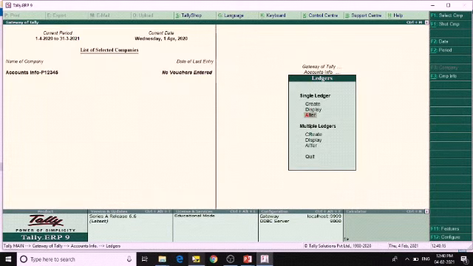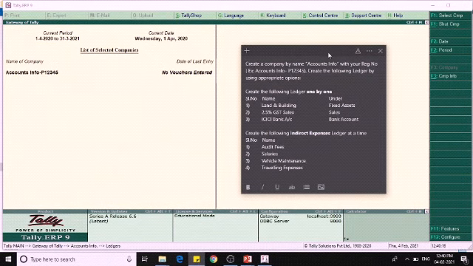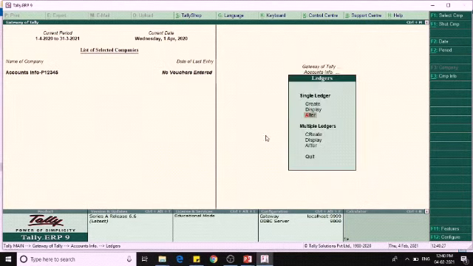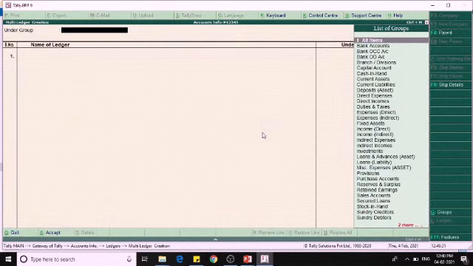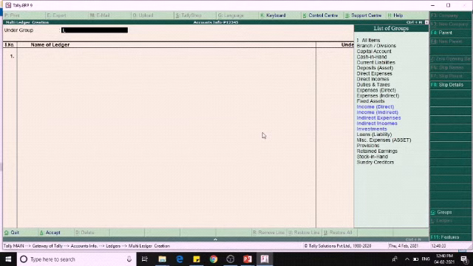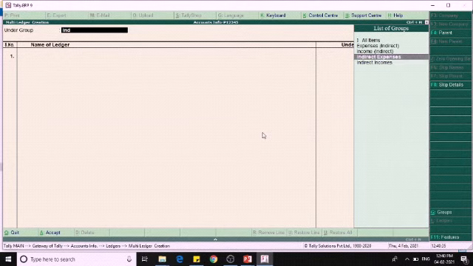Okay, and the next one is to create the following indirect expenses ledgers at a time. For that, we have to go to multiple ledger, create, under the group indirect expenses.